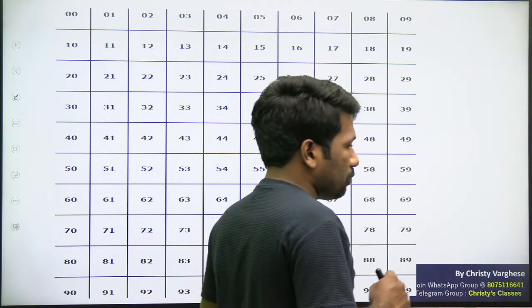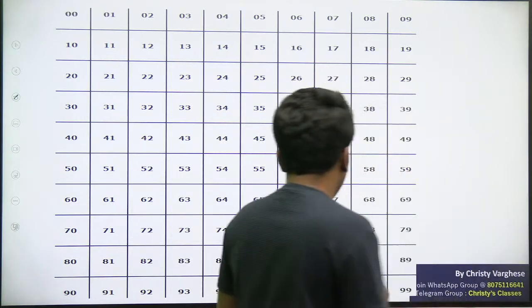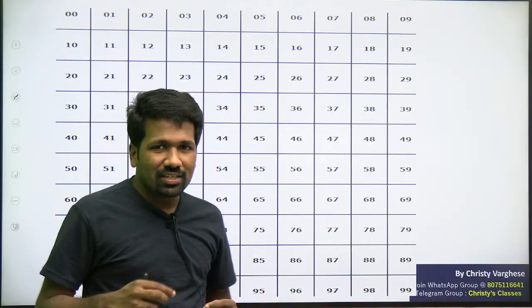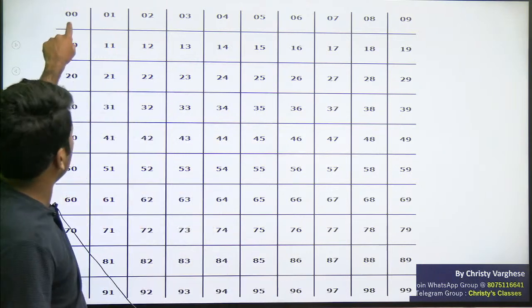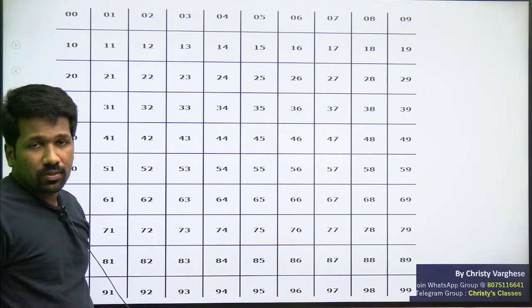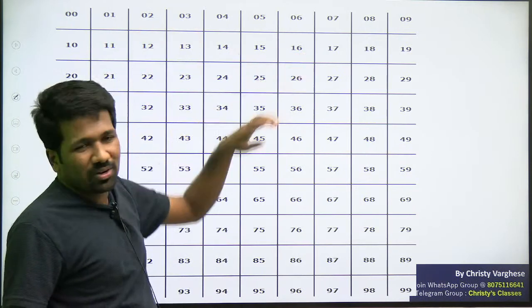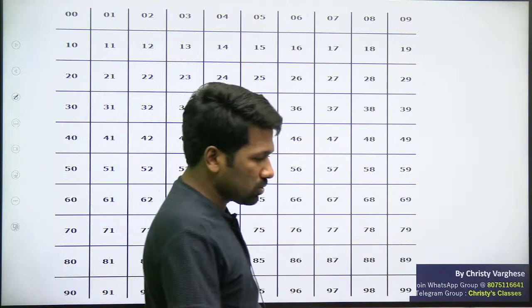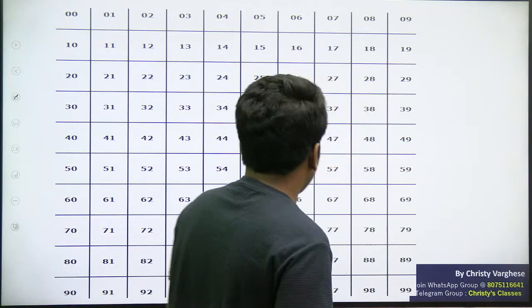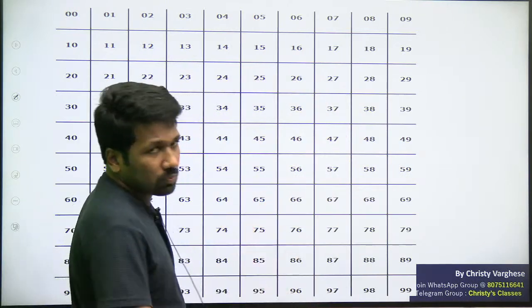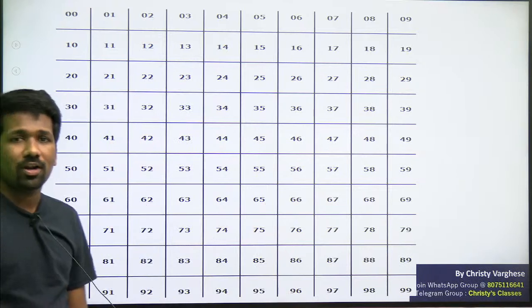0, 0, 0, 1 up to 9, 9 is a 100 possibilities hoga. Yeah, that is actually the 2-digit number, but 0, 0 is also included. So 2-digit numbers and 1-digit numbers 0, 1, 0, 2 up to 0, 9 also. That is total 100 possibility. ये 100 possibility में कितना possibility हमारे लिए useful होगा? Which all possibility is useful for us?